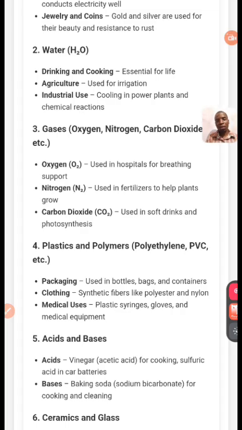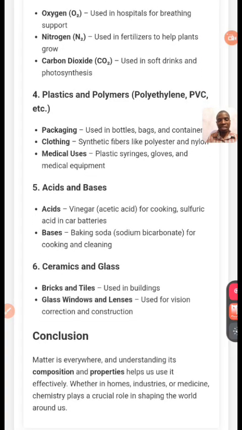Plastics and polymers. Now, what can we use them for? Packaging, clothing, medical uses. All these things are used for packaging, clothing, and medical uses. Now, the next one is acid and base. What do we need acid and base for?